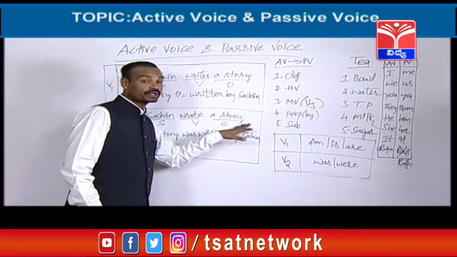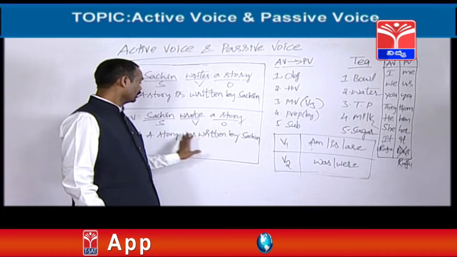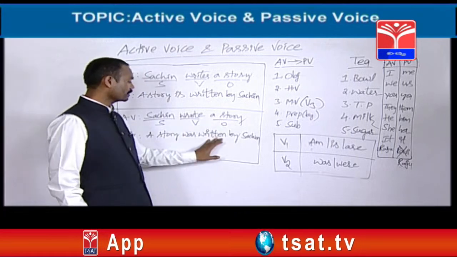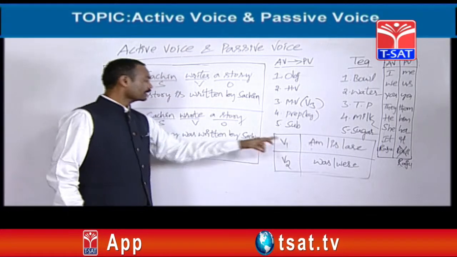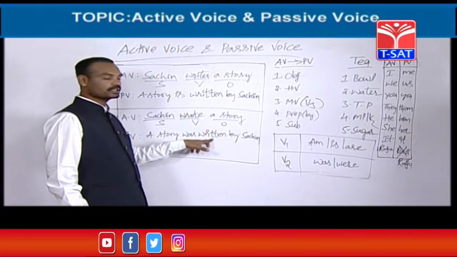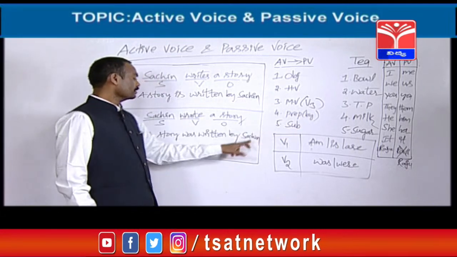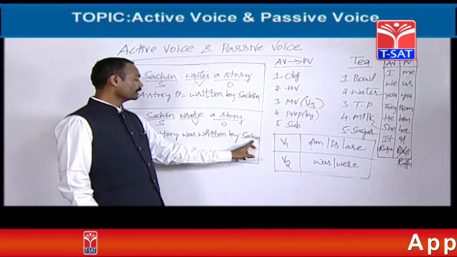For example, stories means were. Stories were. Okay, if a singular object is there, a story was written. A story was. Next, third point, main verb. I told you, the main verb always must be changed into the third form in the passive voice. Next, fourth point, by. Next, subject. This subject should be taken here.